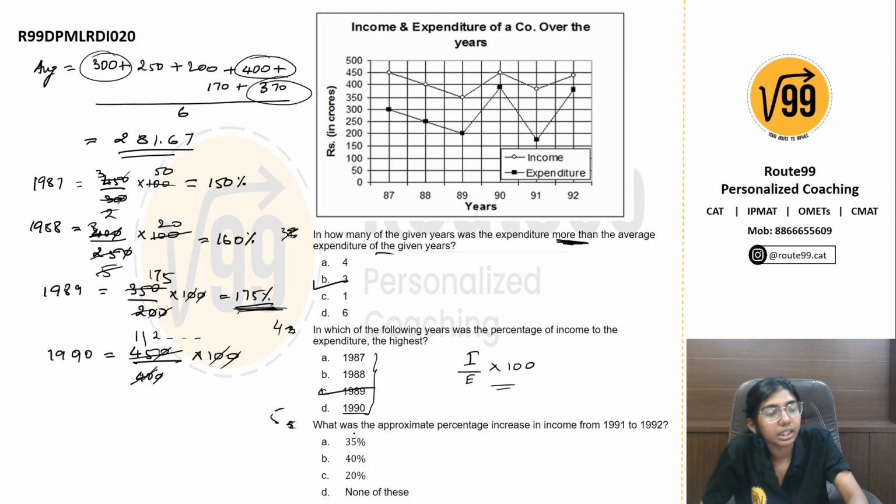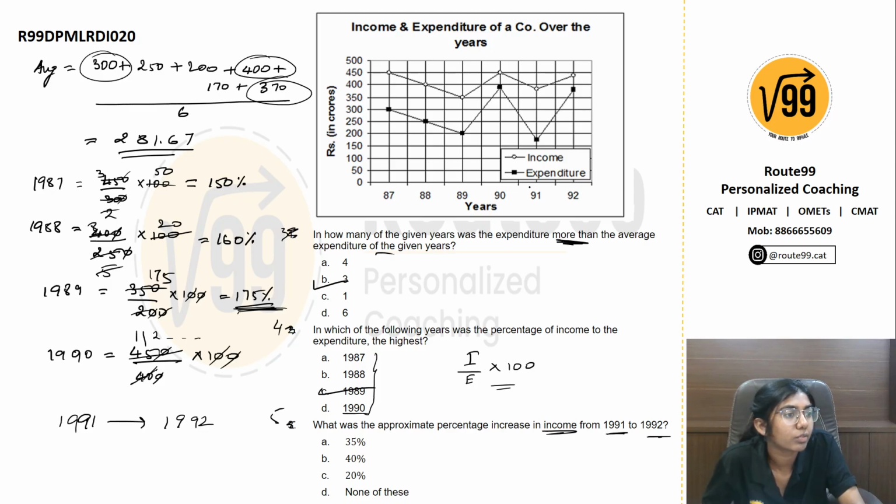Next, what is the approximate percentage increase in income from 1991 to 1992? In 1991 the income, let's take it as 380 because it is a little upwards only.